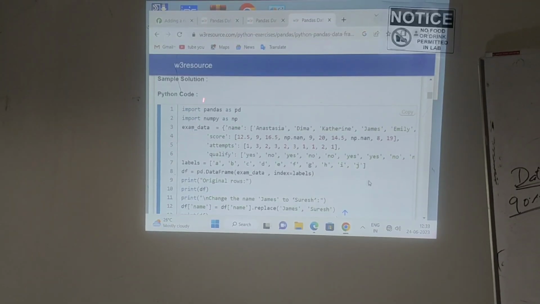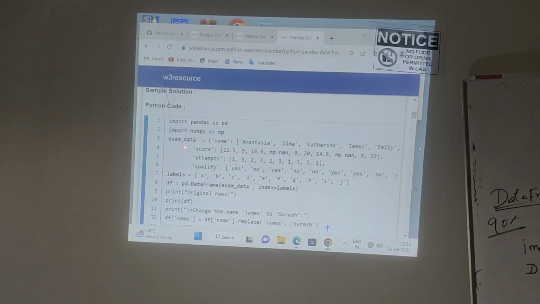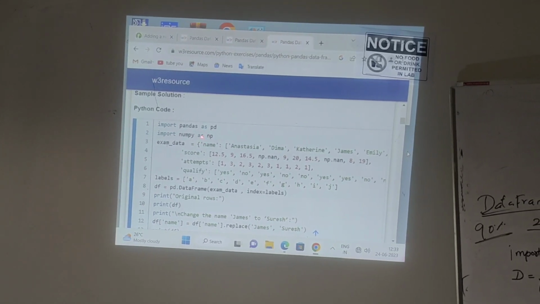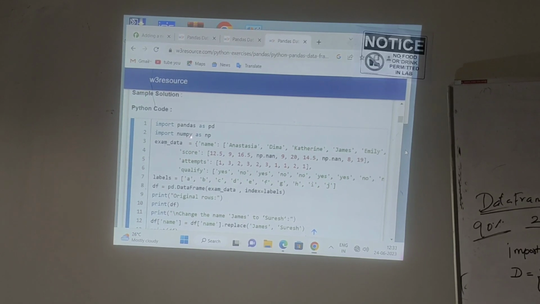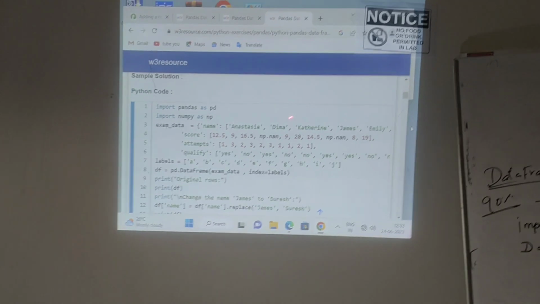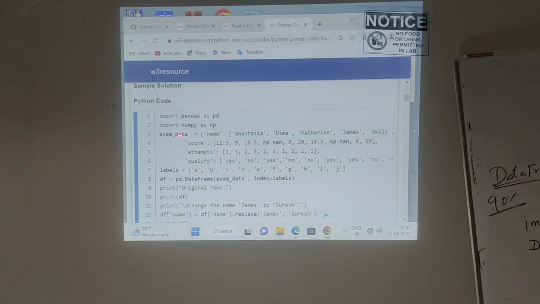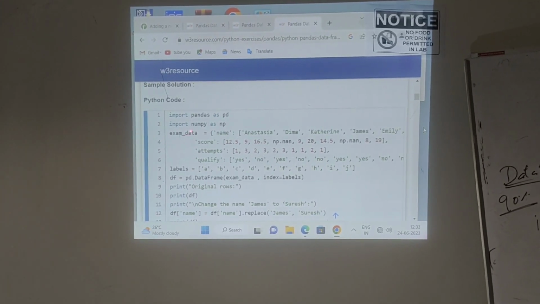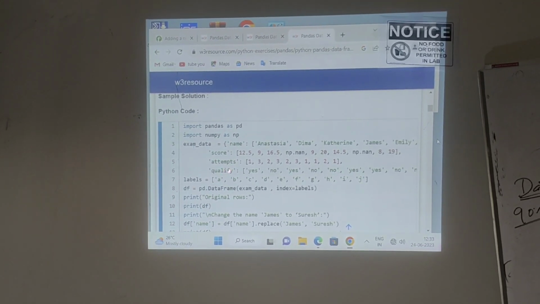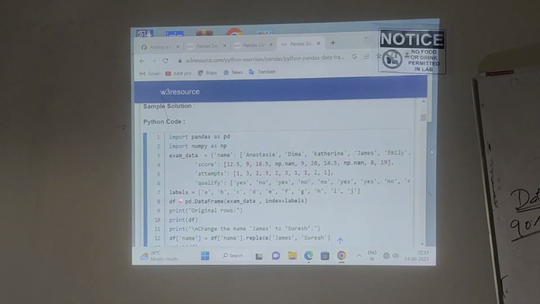Let's see. As I already told you, what is the first statement in Pandas? Import pandas as pd, import numpy as np. You have to import the package. After that, as I already told you, I feed the input in the form of a dictionary. After creating the dictionary, I will store all the dictionary values into one variable, exam_data. After storing the variable, I will do indexing for the values by using labels. I will use the labels for indexing purposes.